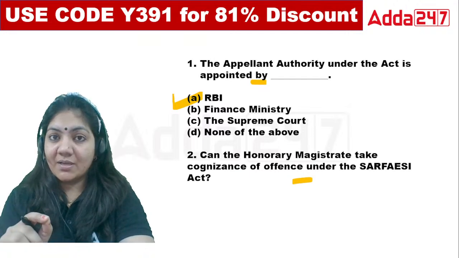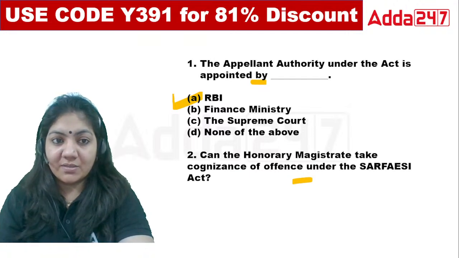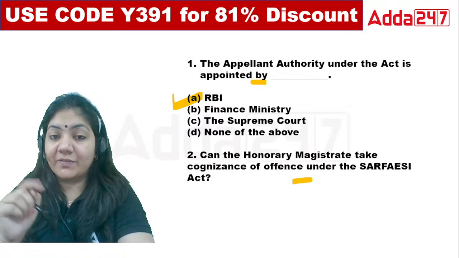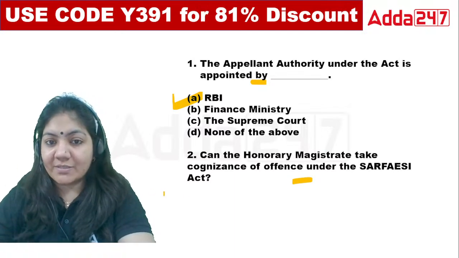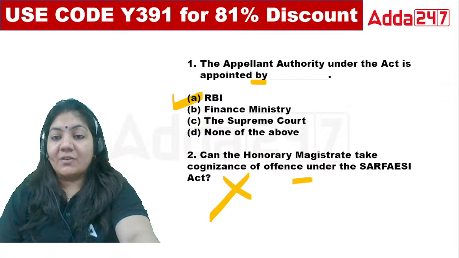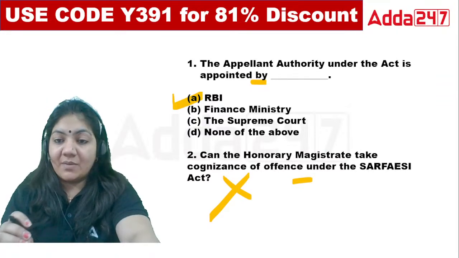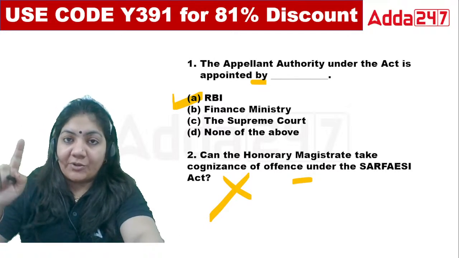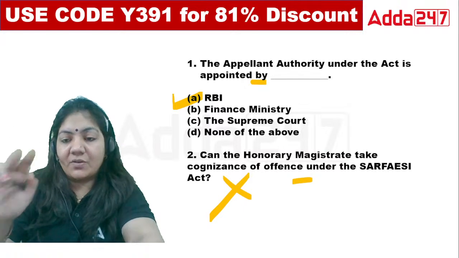We have discussed the metropolitan magistrate and the second one, judicial magistrate of first class. So the first is not the right answer, because the real power of cognizance will be in the hands of the metropolitan magistrate or magistrates of first class.